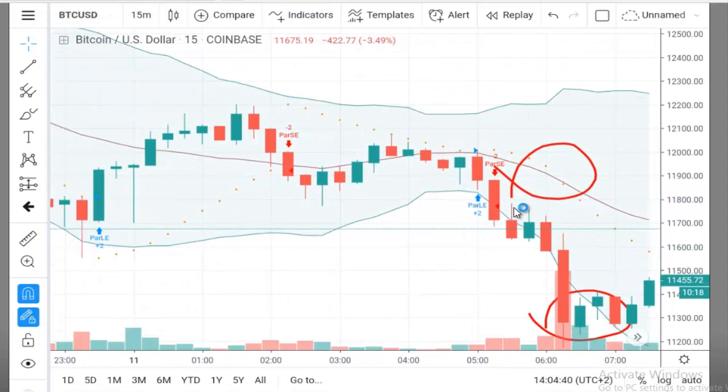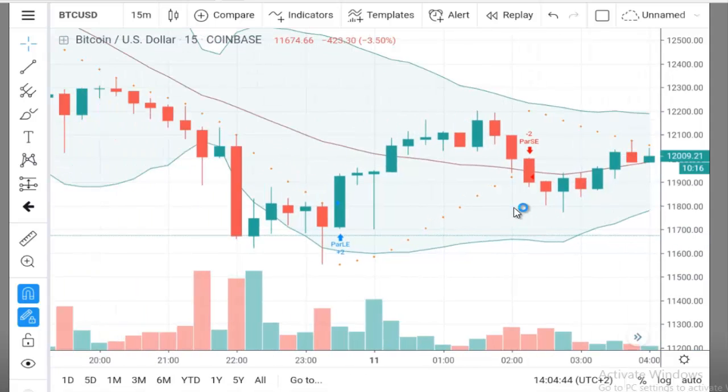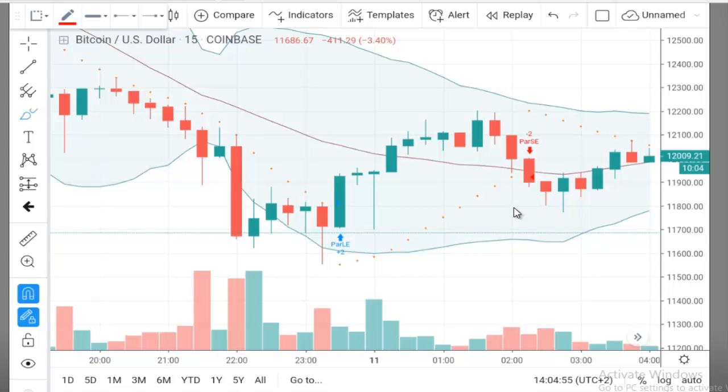And then let's look for more opportunities. Okay, there's a perfect opportunity right there. I think I probably went in on this trade again. There are two ways to trade with this strategy. You can either do scalping, or you can do long trades, swing trades. They call them swing trades.